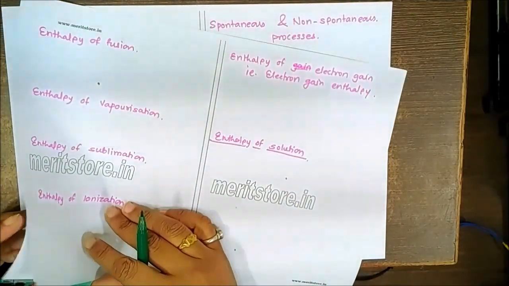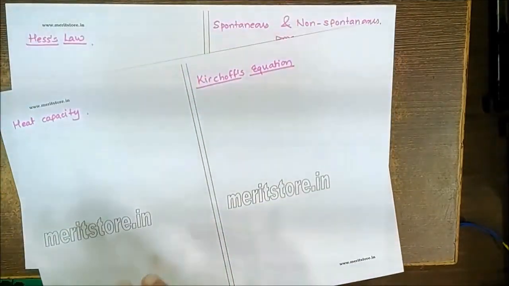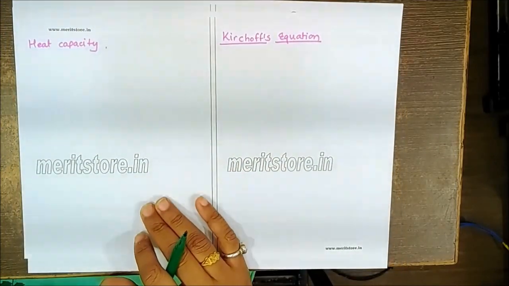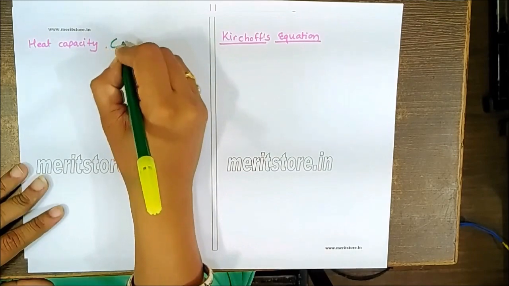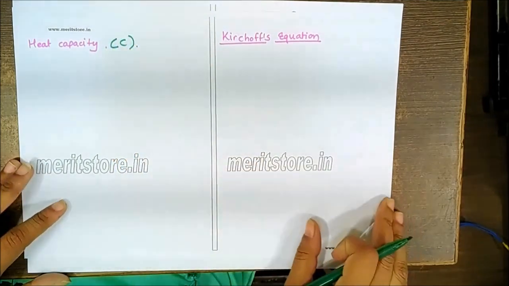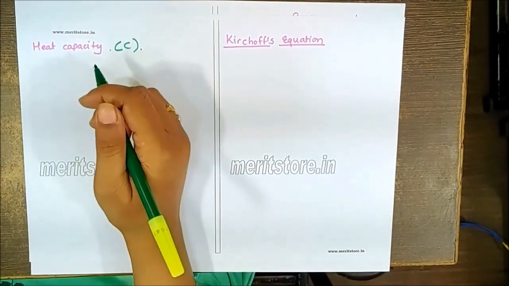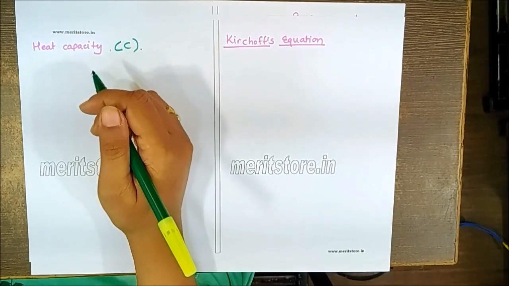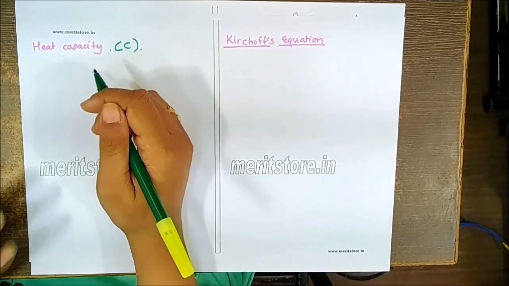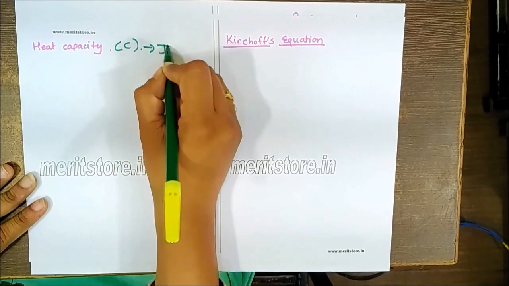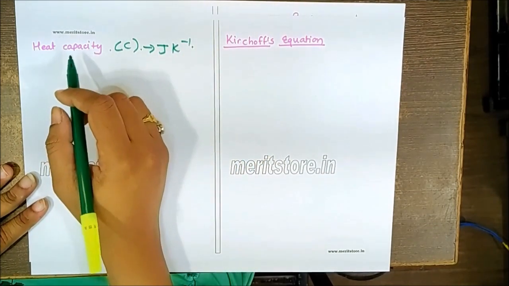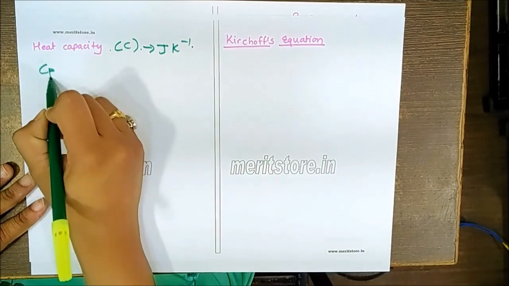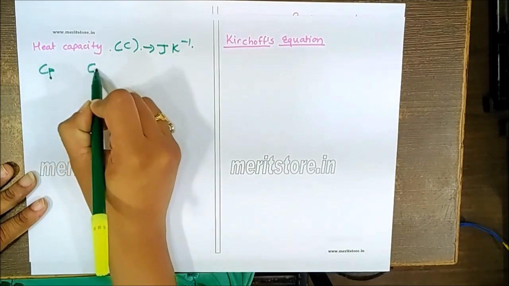The next part that we'll be focusing on is the heat capacity. Heat capacity is generally denoted by the symbol C. Heat capacity is the amount of heat which is required to raise the temperature of the system through 1 degree or 1 Kelvin. The unit of this is generally joule per Kelvin. Now this can be expressed in two different ways, that is heat capacity at constant pressure and heat capacity at constant volume.